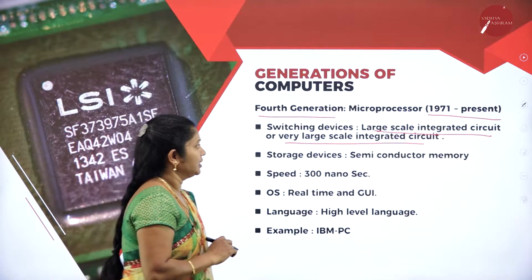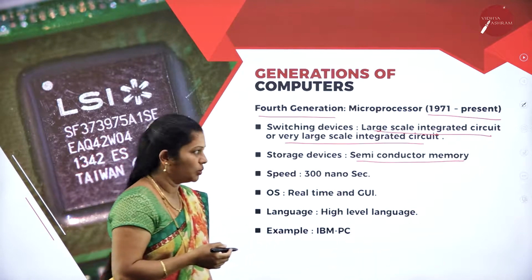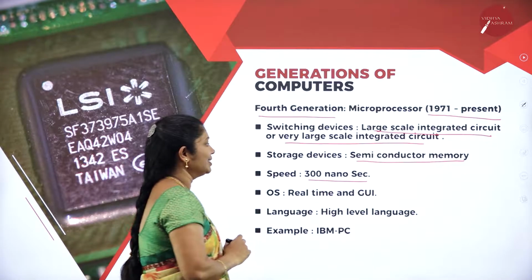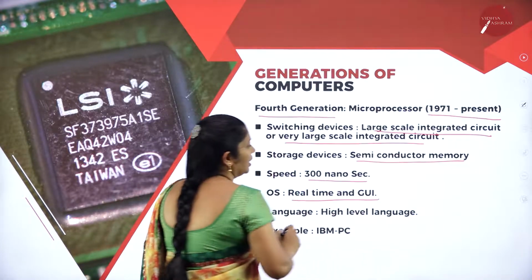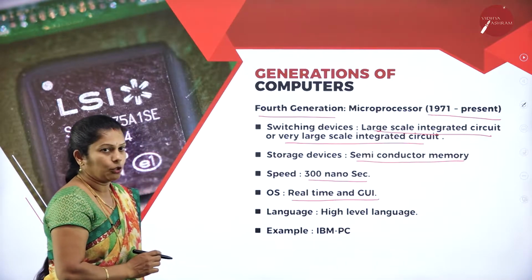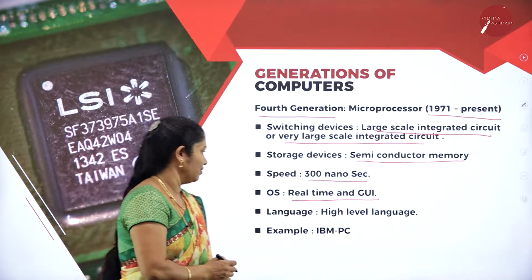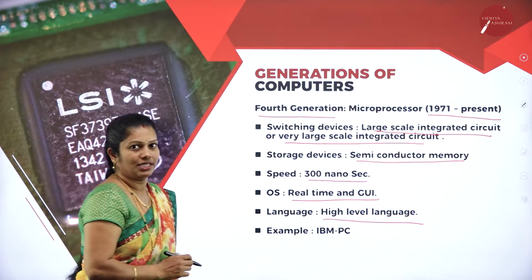For the storage device, semiconductor memories are used, the speed is 300 nanoseconds, and for the operating system we are using real time and graphical user interface, that is, GUI stands for graphical user interface. Here also we are using high level languages.